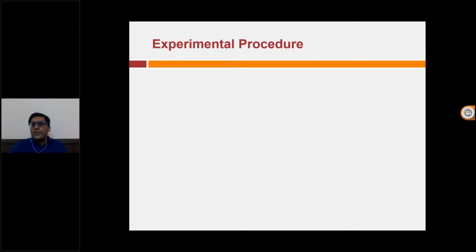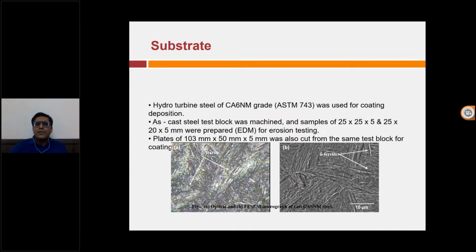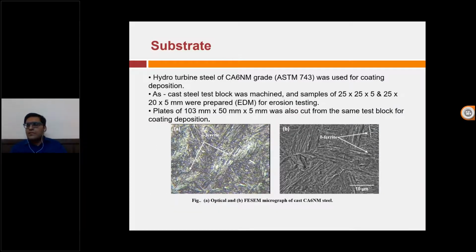For this, we have to simulate the process. So we have taken some samples, we have constructed the samples, and I'll just show you this one. Yes, we have taken CA6NM steel. This is martensitic stainless steel that they are currently using for construction of hydro turbines. It has very high hardness, around 400 on the Vickers scale.